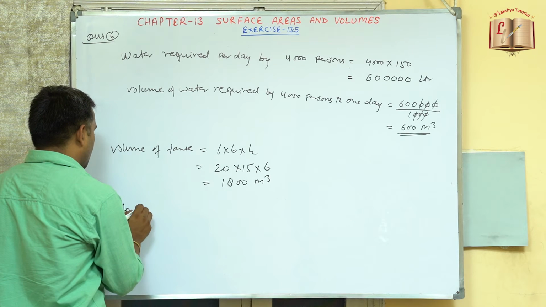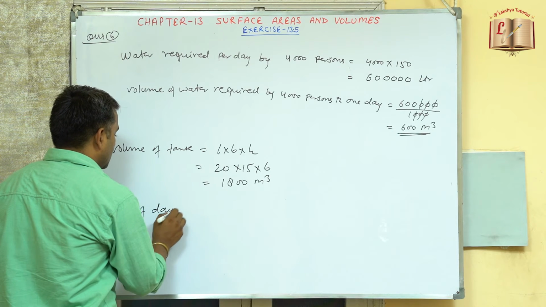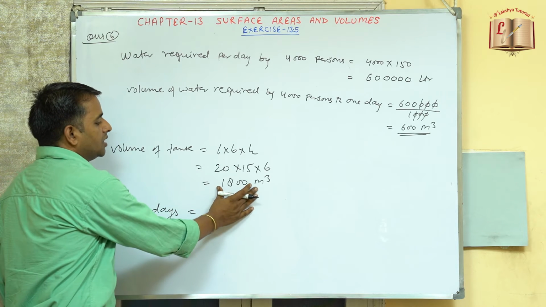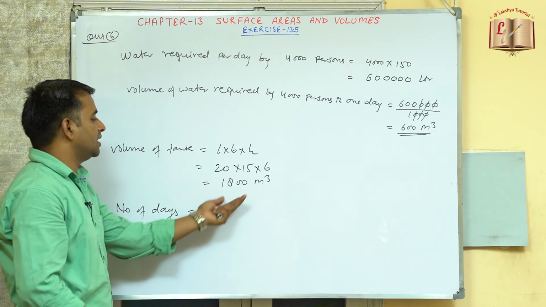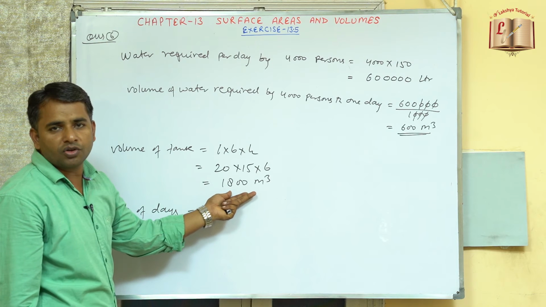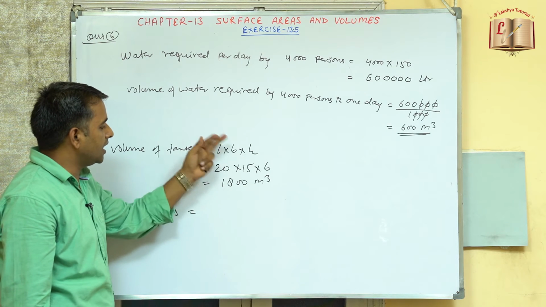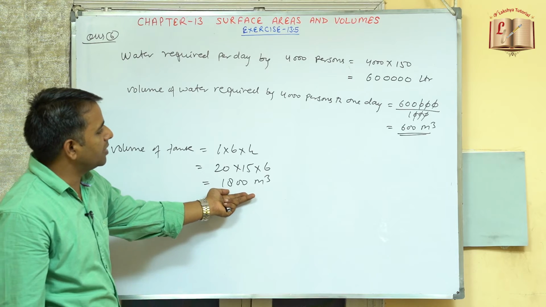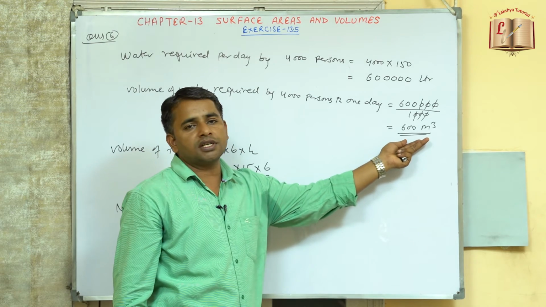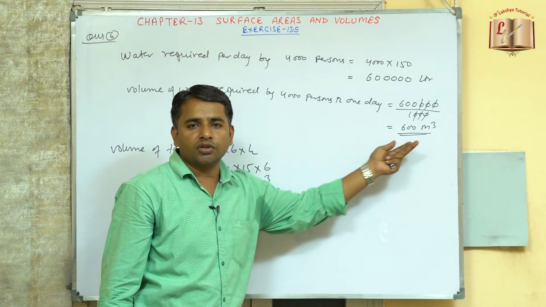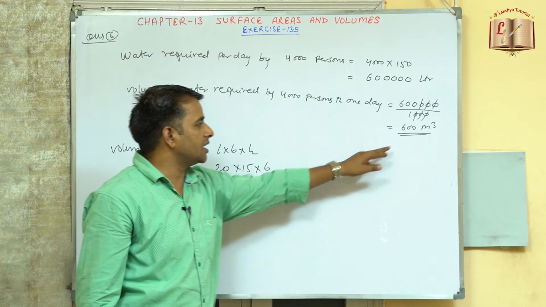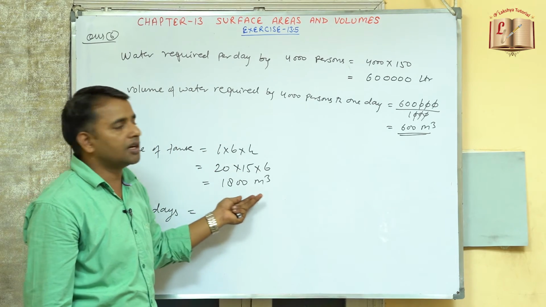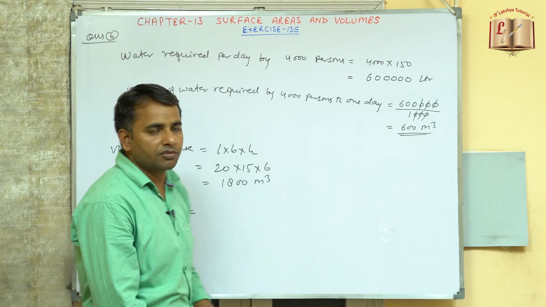So the number of days the water will last will be equal to, now this total volume is available in the tank. 1800 meter cube is the volume of the tank. So this much meter cube of water is available in the tank, and in one day we need 600 meter cube. So for how many days will this water last? Total available quantity is 1800. So 1800 divided by 600 will give you the answer.